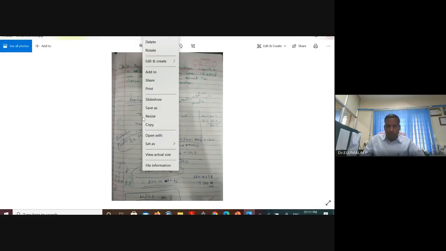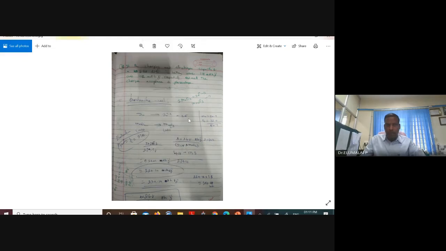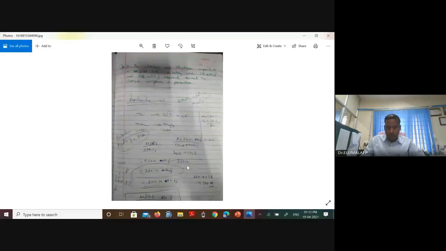So zinc becomes zinc 2 plus, leaving 2 electrons. MnO2 becomes Mn2O3. You take the mass of zinc and 2 MnO2, because when you balance, 2 MnO2 are there. So you get a mass of 239.18.